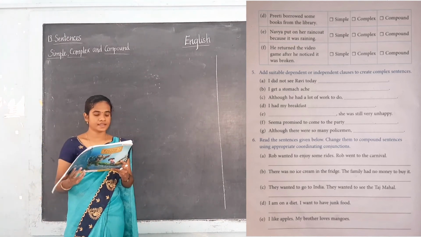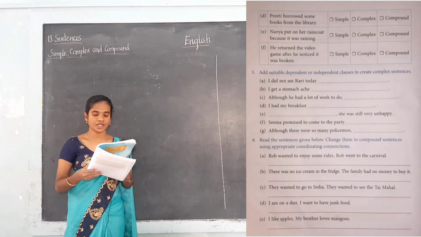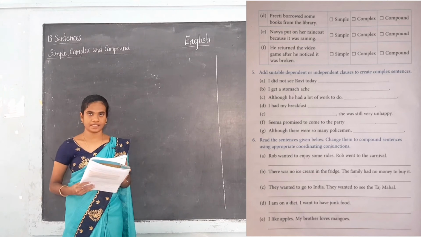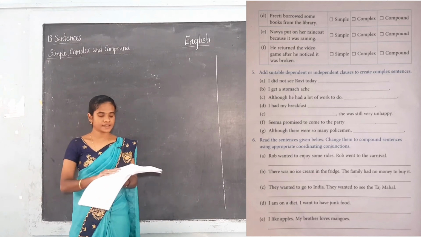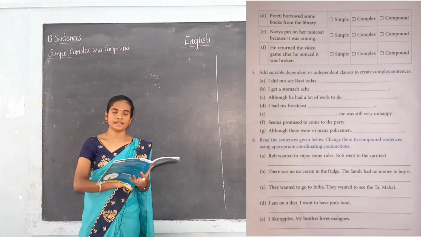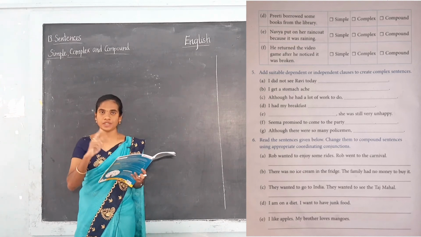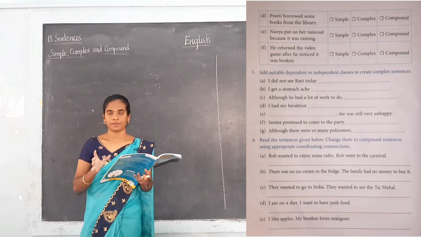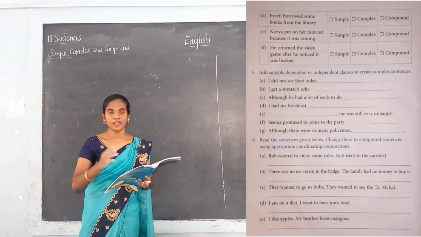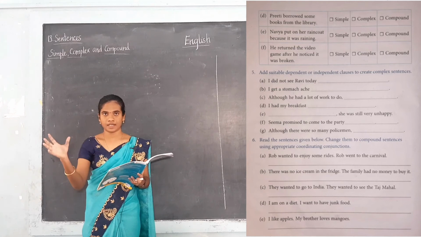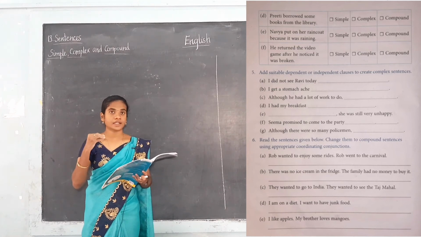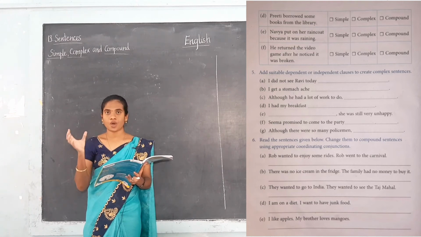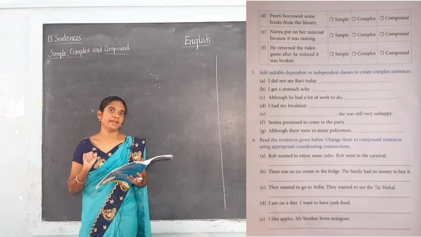So the sixth exercise is: read the sentences given below, change them to compound sentences using appropriate coordinating conjunctions. Here the exercise is about compound sentences. In compound sentences we have two independent clauses joined by a coordinating conjunction. Here they are given the independent clauses, but the coordinating conjunction is missing. You have to join the two clauses by a coordinating conjunction.